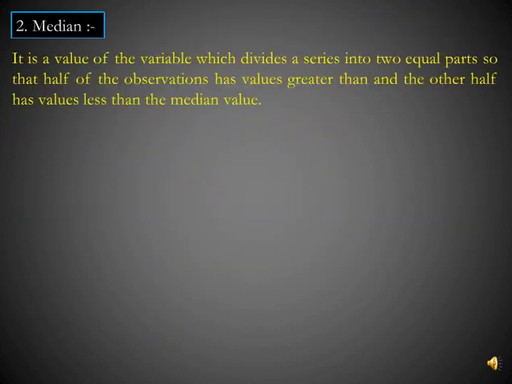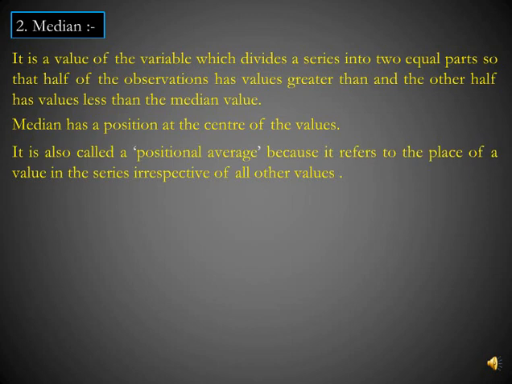Our next measure of central tendency is median. It is a value of the variable which divides a series into two equal parts so that half of the observations has values greater than and the other half has less than values. For example, if the weight of 5 persons arranged in an ascending order is 50, 55, 62, 65 and 70 kgs. So the median weight would be 62 kgs since there are two values below it and two values above it. So median has a position at the center of the values.